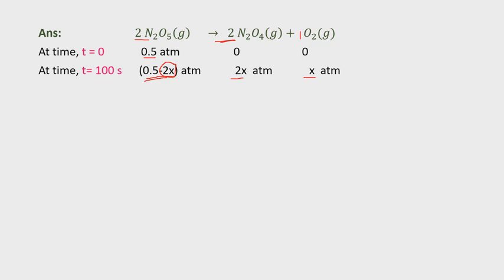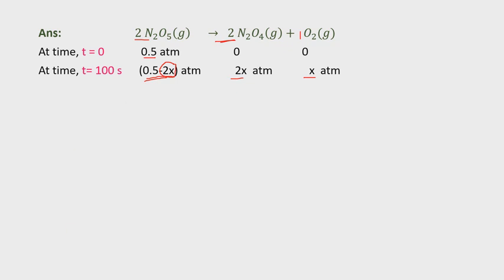Finally, one more point. At t equal to 0, what is the total pressure? 0.5 plus 0 plus 0. If you add all these values, you will get a total pressure of 0.5 atmospheres. But at t equal to 100 seconds, the total pressure equals 0.5 minus 2x plus 2x plus x. If we add all these three terms, you will get the total pressure, which is equal to 0.512, already given in the question.